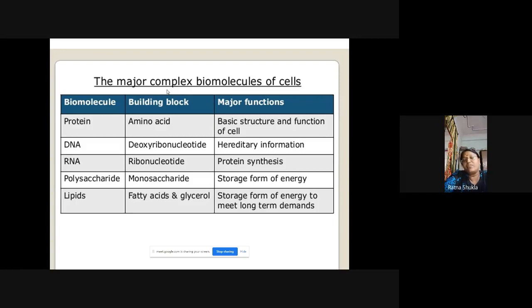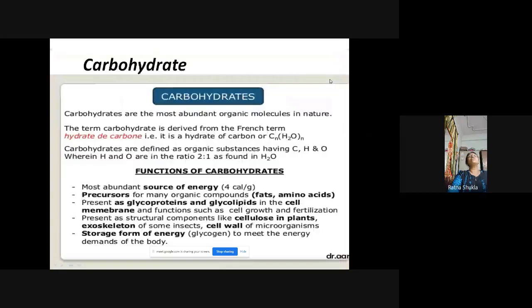फैट, if the body stores the fat, cells होते हैं which is present in our body, and these cells are working as a storage place for the energy. They store the energy, and this energy is slowly utilized by the cell of the body. Okay? So these are the complex biomolecules of the cell. बेटा आप लोगों को क्लियर हो रहा है? Yes, ma'am. Okay.